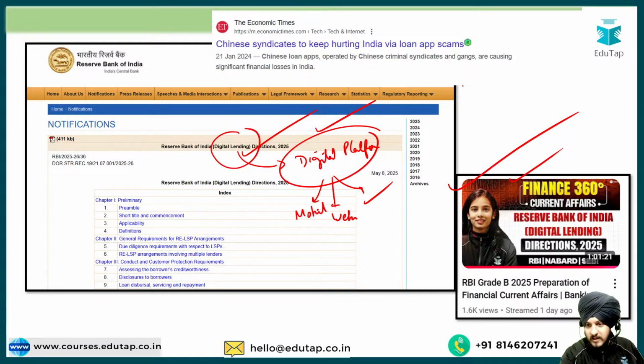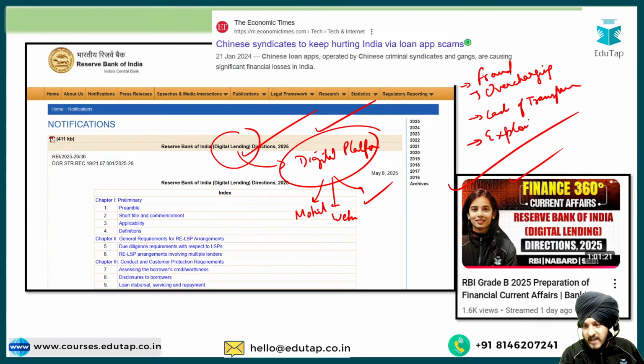For example, the fraudulent activities that have been happening. For example, the overcharging by these digital lending platforms. For example, it can also be the case of lack of transparency, or it can also be the issue of exploitative activities because of the lack of implementation of regulatory measures. So exploitative activities that are there as a part of this ecosystem.